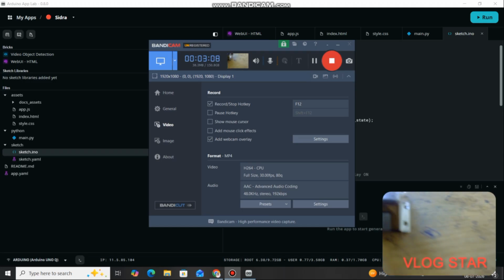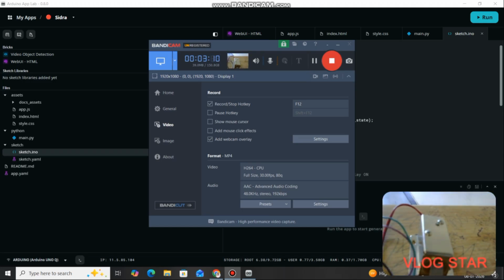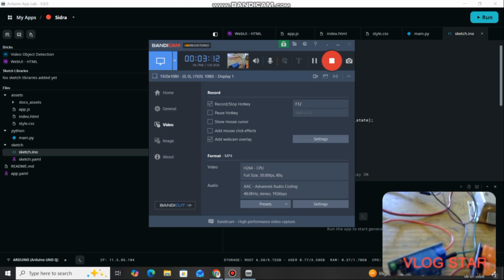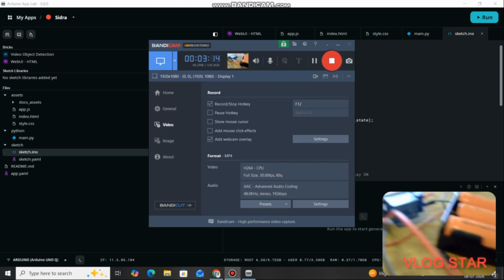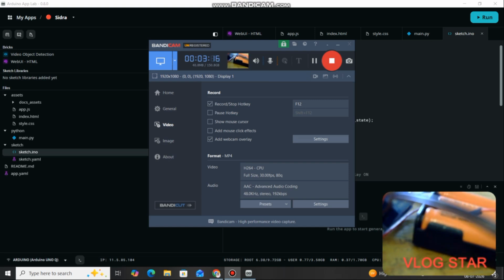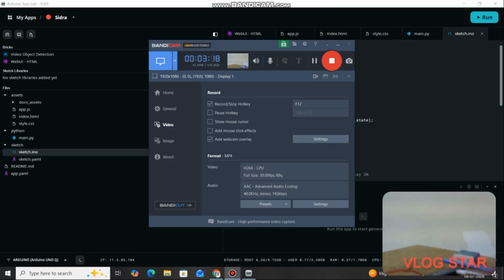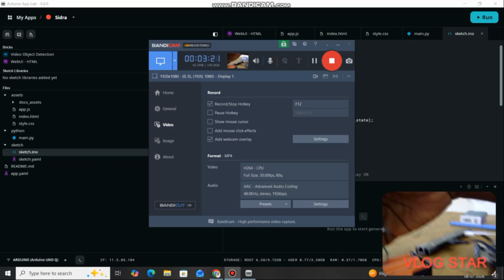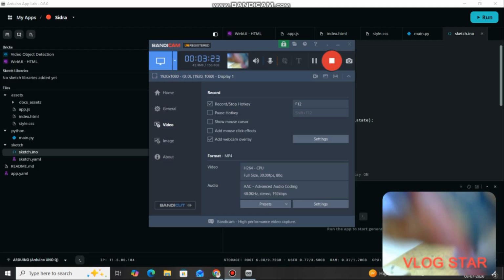I will put it a little further. Okay, I can show you the lock here, and this is my single channel relay. There I have connected the battery.